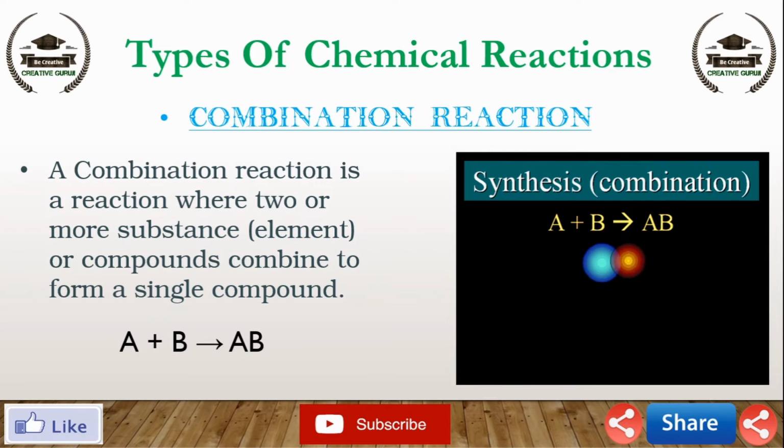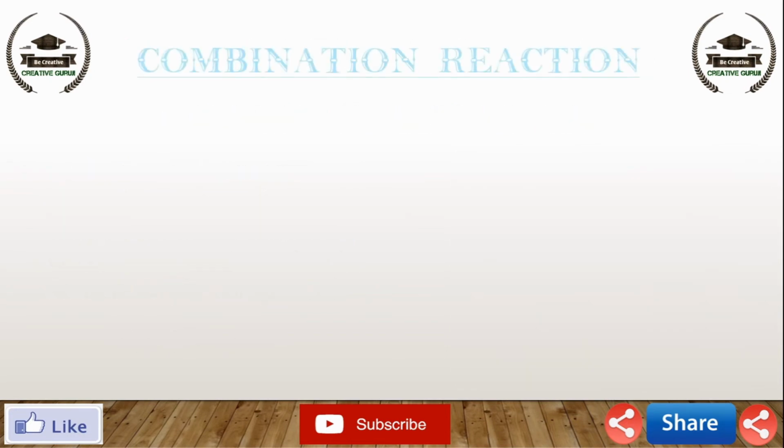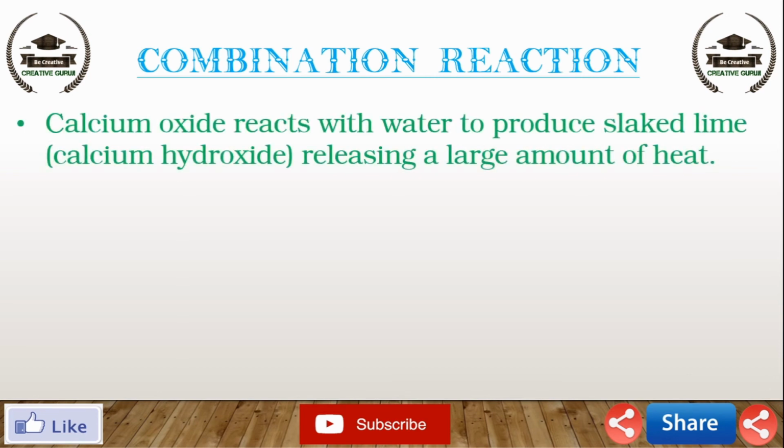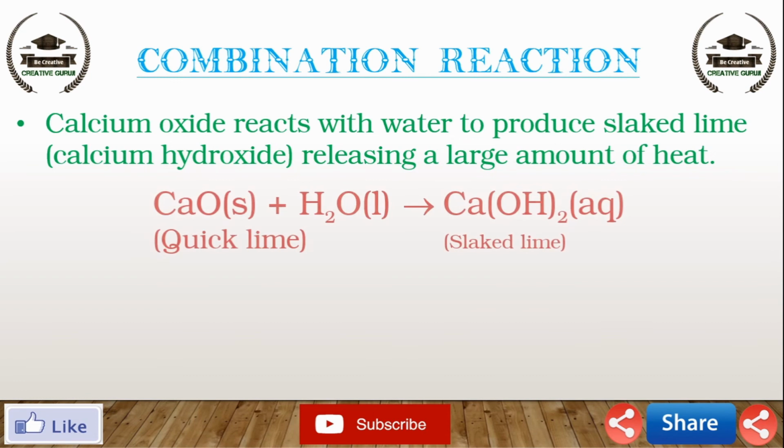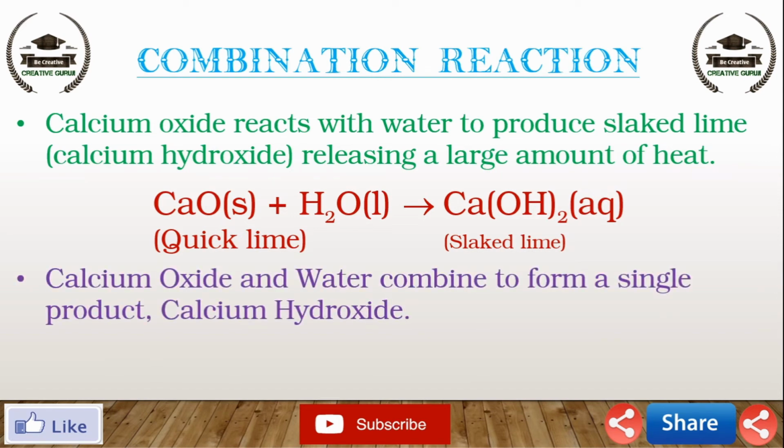For example, calcium oxide reacts with water to produce slaked lime, calcium hydroxide, releasing a large amount of heat. CaO plus H2O gives Ca(OH)2.